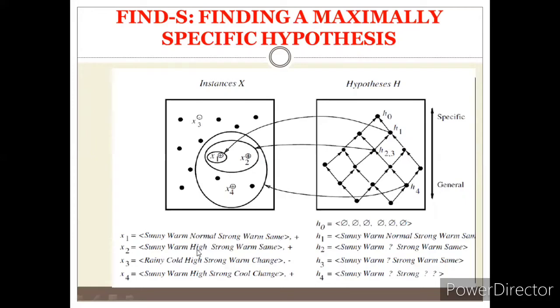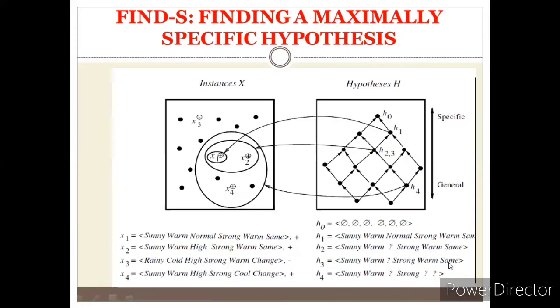It is the same except in the normal case for the humidity. Okay, high. So it has become a question mark here. It is more general now. From normal to high, it means it can be normal or high. So it is question mark, H2. Since it is negative, the third hypothesis is same. In the fourth, it is positive. And what are the changes we observed here?